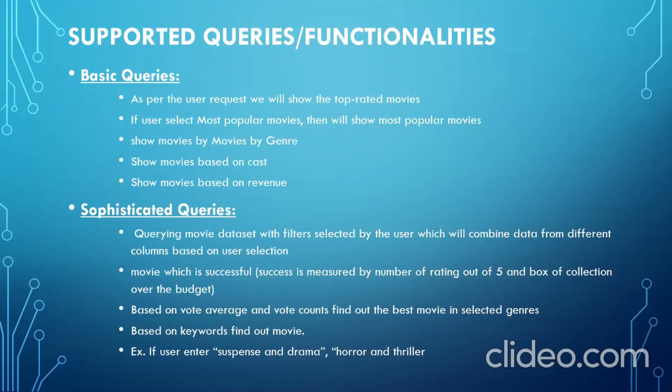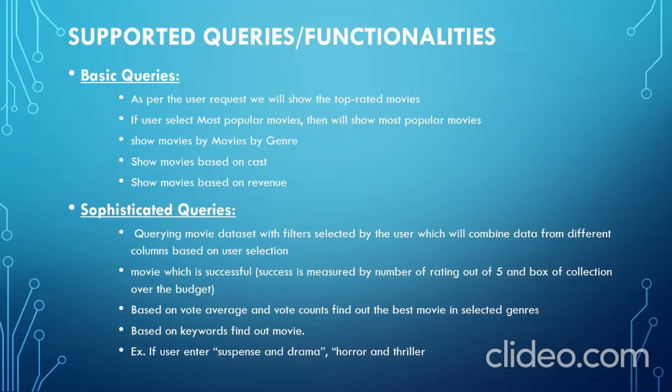After that, we have also implemented sophisticated queries. The first is querying the movie dataset with filters selected by users, which will combine data from different columns. Like the user can enter a rating of 7 and the genres drama and suspense. Combining both these columns, the results will be shown to the users.